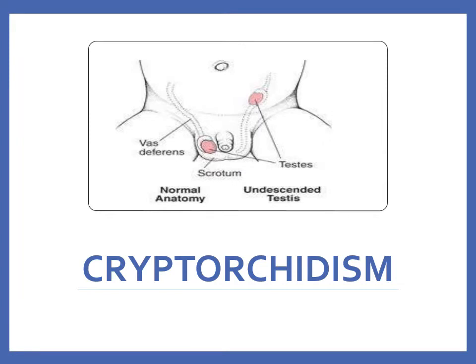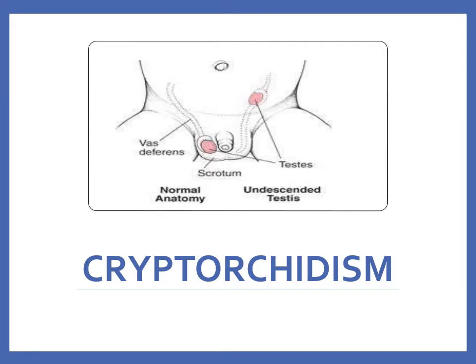Cryptorchidism is when the testes fail to descend into the scrotum. Unilateral is more common than bilateral. The testes are warmer when they're in the abdomen, so the sperm cells will deteriorate, especially if both testes are involved. Sterility can result. This is often accompanied by an inguinal hernia, and testicular torsion can occur with cryptorchidism as well. So monitor for scrotal pain, or if on the undescended side, acute onset of lower abdominal pain. The testes will continue to secrete hormones directly into the bloodstream, so secondary sex characteristics are not affected even if the testicle does not descend.